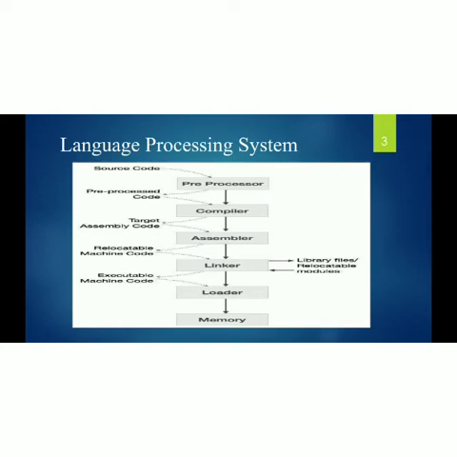The relocatable machine code is fed into the linker. The linker links library files and relocatable modules. The linker produces executable machine code. The executable machine code is loaded into the main memory of our computer. In this way, the language processing is done.